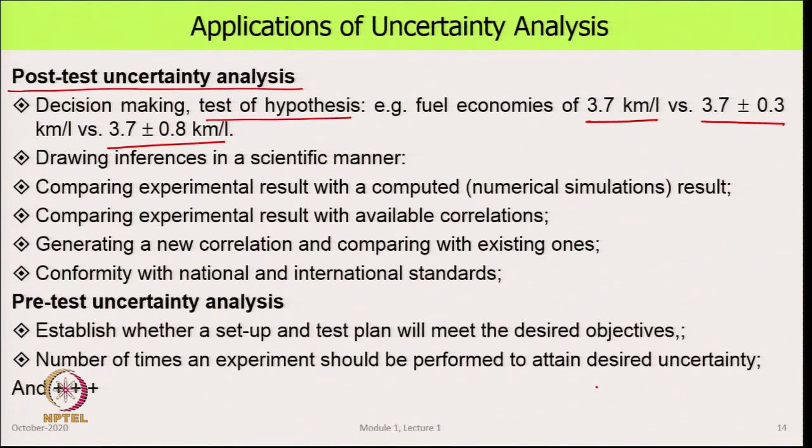Now, you begin to start seeing things. Both of them would have reported 3.7, 3.7, but now we have two things coming in here. And the question is, is the second test superior to the first one? And that is where we have to start interpreting the plus minus numbers that are coming in. So, this is what we would call drawing inferences in a scientific manner.